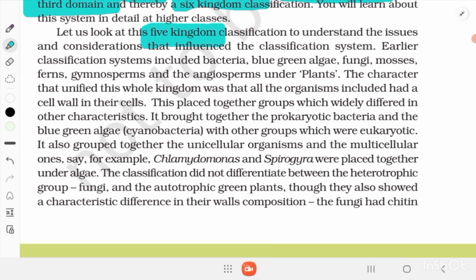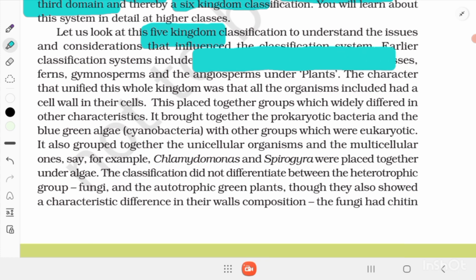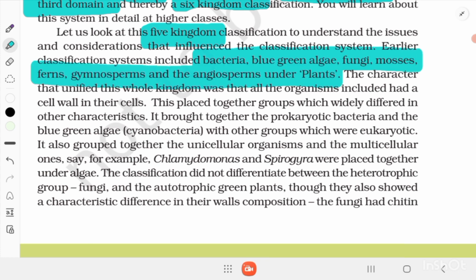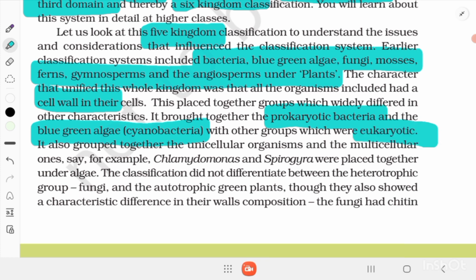Earliest classification includes bacteria, blue-green algae, fungi, mosses, ferns, gymnosperms and angiosperms under plants. The character that unified this whole kingdom was that all organisms included had a cell wall in their cells. This placed together groups which widely differ in other characteristics. It brought together the prokaryotic bacteria and the blue-green algae, that is cyanobacteria, with other groups which were eukaryotic. It also grouped together unicellular organisms and multicellular organisms. For example, Chlamydomonas and Spirogyra were placed together under algae.